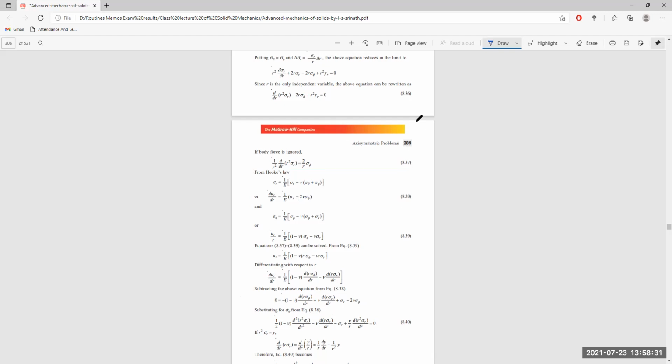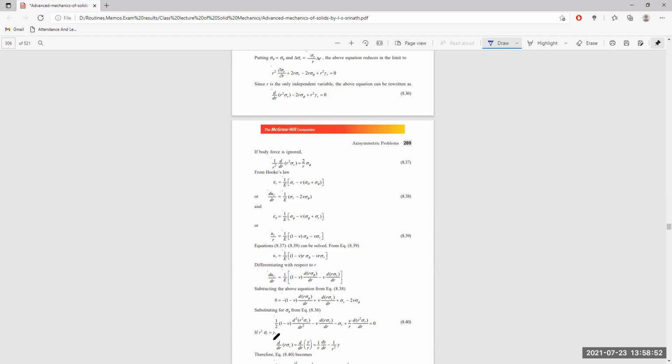Sigma phi is here, so here you can get a value of sigma phi. We put this value of sigma phi, which is equal to r square sigma r,